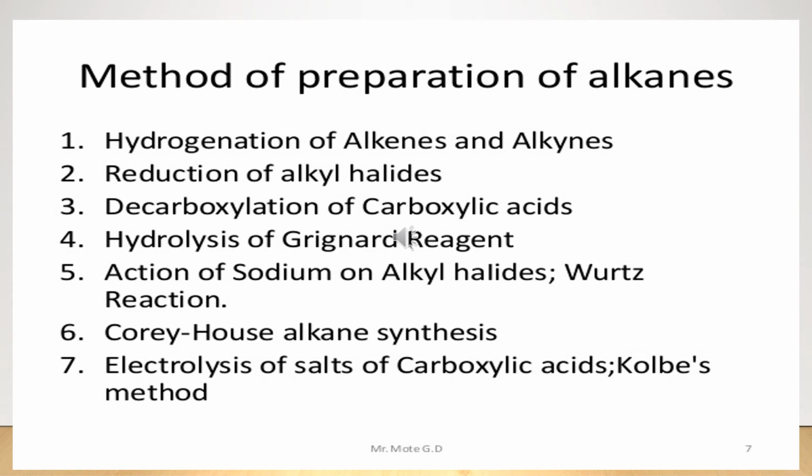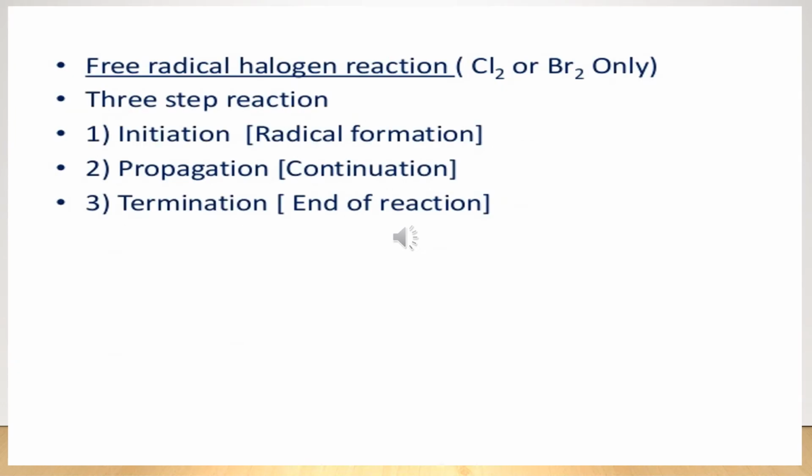Methods of preparation of alkanes. By hydrogenation of alkenes and alkynes, reduction of alkyl halide, decarboxylation of carboxylic acid, hydrolysis of Grignard reagent, action of sodium on alkyl halide, that is Wurtz reaction, Corey-House alkane synthesis, then electrolysis of salt of carboxylic acid, that is Kolbe method. Here is free radical halogenation reaction in the presence of chlorine or bromine only.